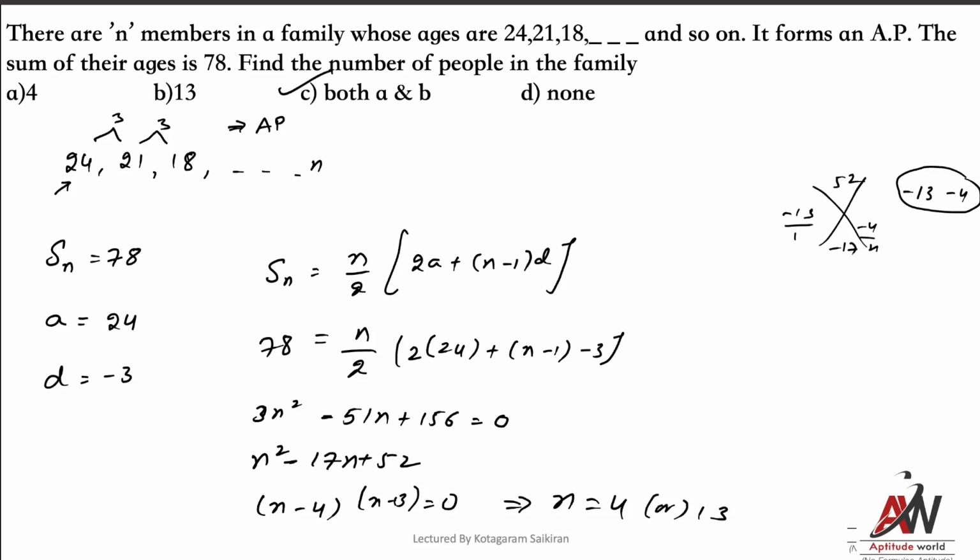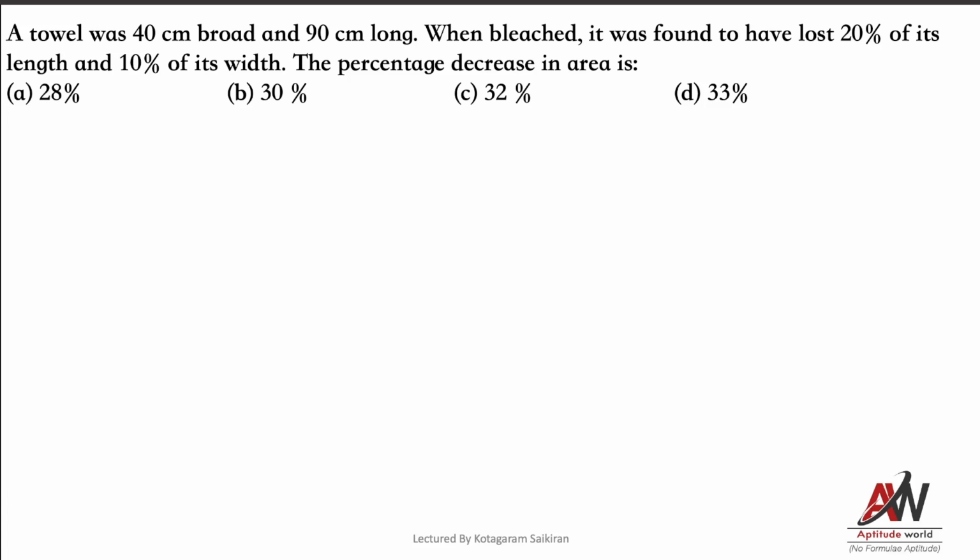Okay, that's it. Simple. Next, a towel was 40 centimeters broad and 90 centimeters long. When bleached, it was found to have lost 20% of its length and 40% of its breadth. The percentage decrease in area. See, generally, first what people will do now, area of rectangle, towel will be 40 into 90. So they'll find out that it is 3,600. Again, they'll decrease length, they'll decrease breadth, and then final area, and then percentage change they'll do. That is not required. I don't want to go by this.